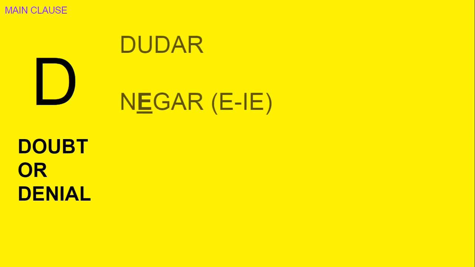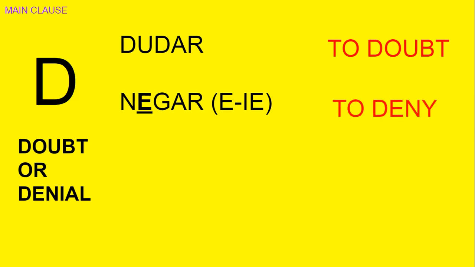And the last one is the letter D for doubt and denial. So we have those two words, dudar and negar. Dudar means to doubt, and negar means to deny.